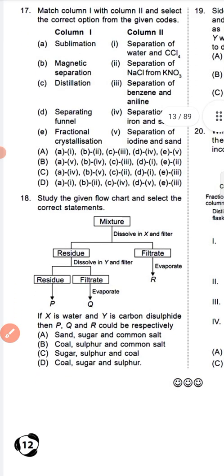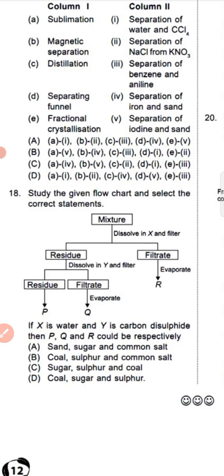Now question number 18, study the given flow chart and select the correct statement. So this is the flow chart.